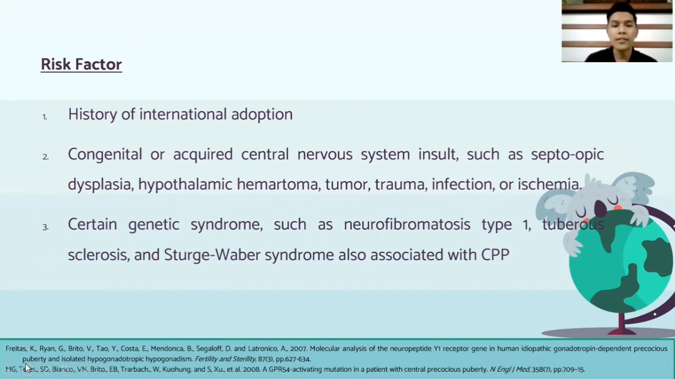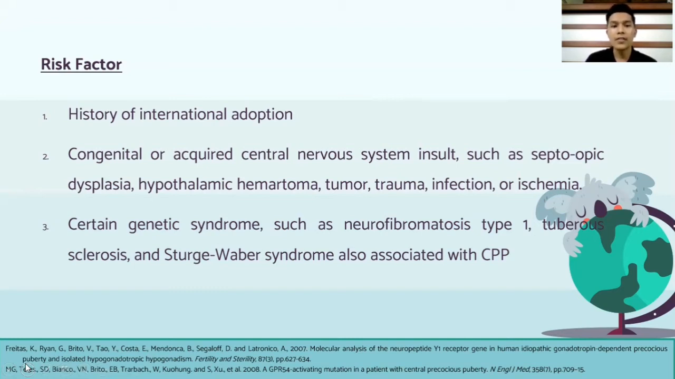I will explain about the risk factors of CPP. CPP is commonly found in girls for unknown reasons. Based on an observational study in Spain, females are 10 times more affected than males. In other research, the ratio is 20 to 1. And there are risk factors that can cause CPP.